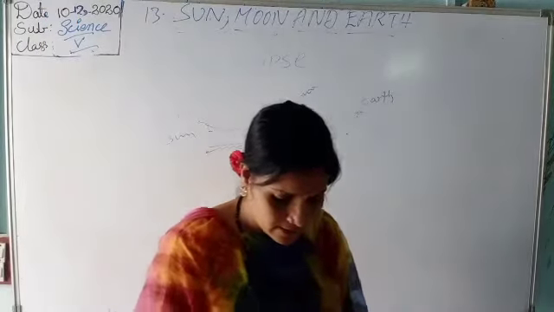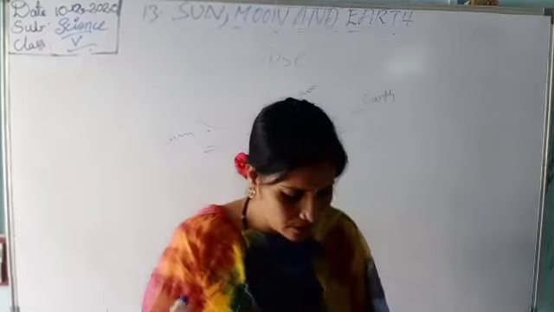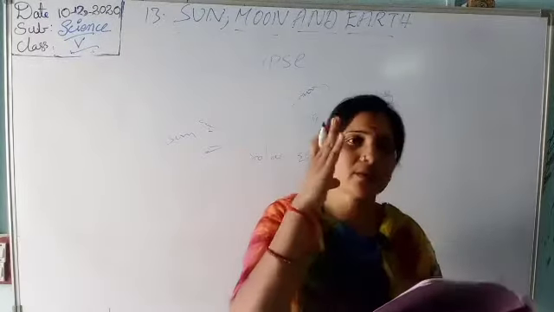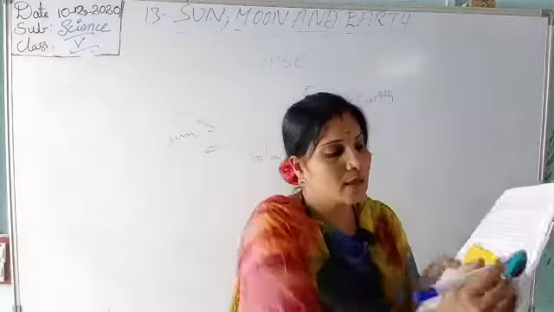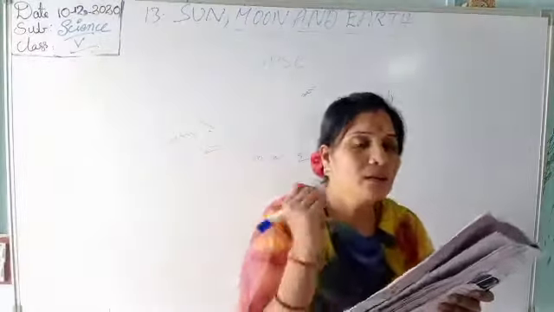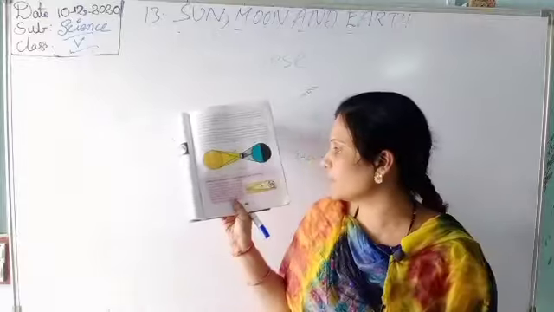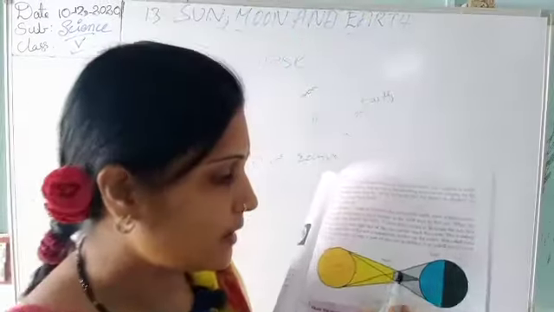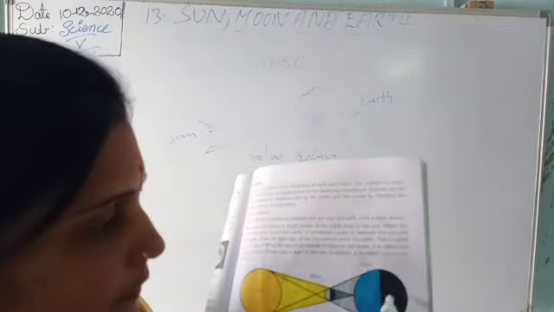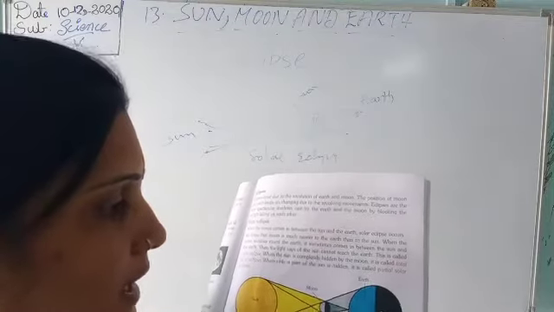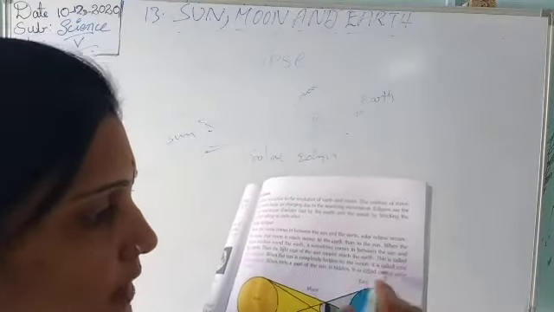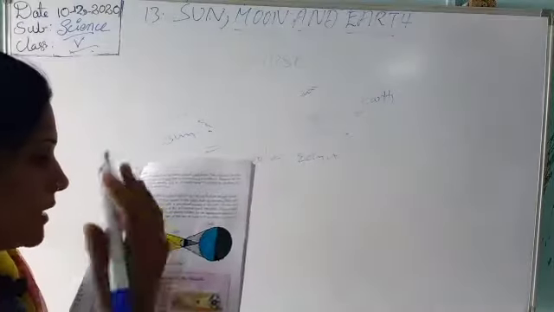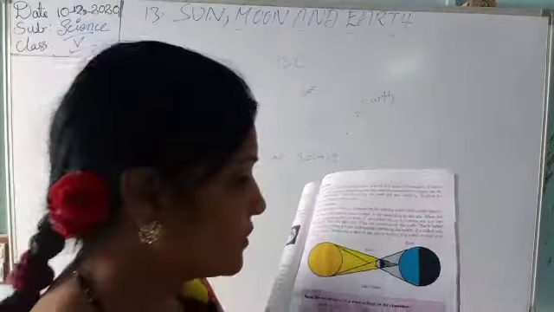When only a part of the sun is hidden, it is called a partial solar eclipse. It is only a part of the sun that will be hidden. That is a partial solar eclipse. So this is the diagram, children. Here moon, sun, earth. Half of the part becomes dark. So when the sun's light cannot reach the earth, this is known as a solar eclipse. When it is completely hidden, that is a total solar eclipse. If it is half, then it is a partial solar eclipse. So you know everyone this one.